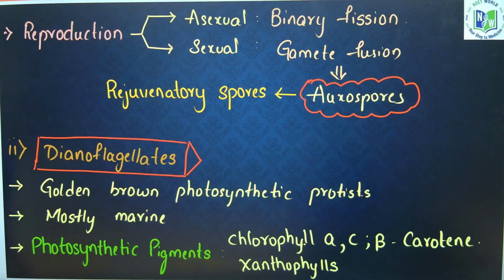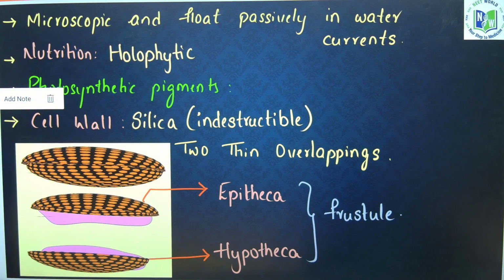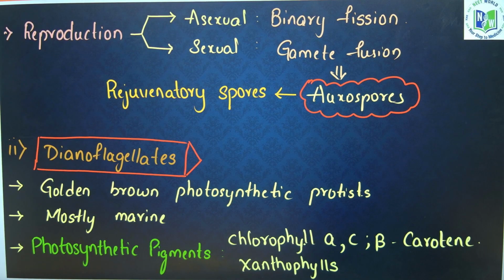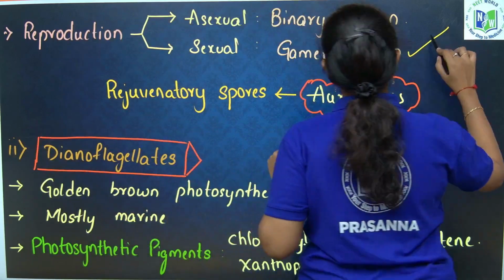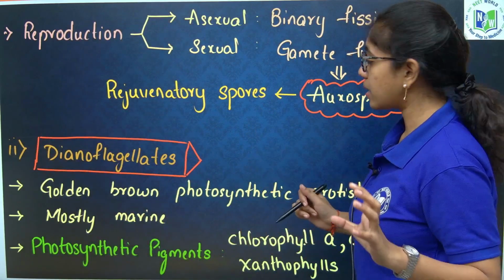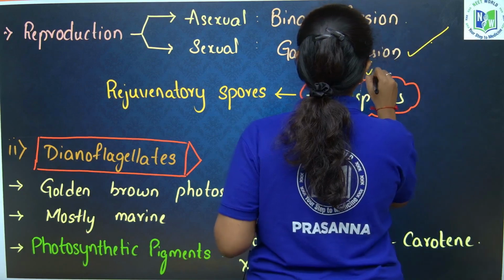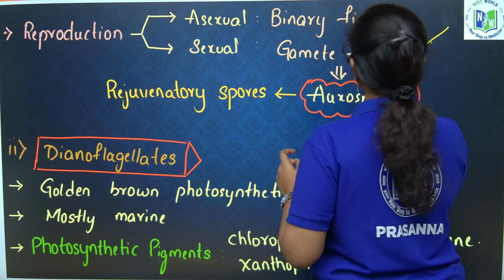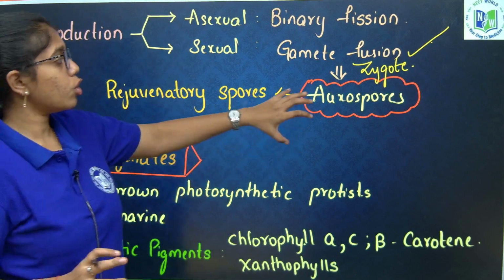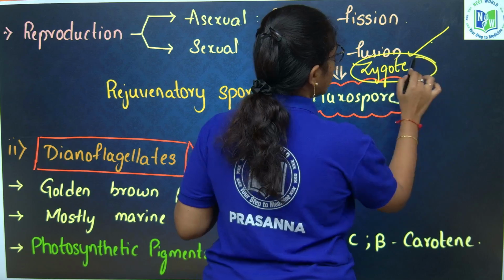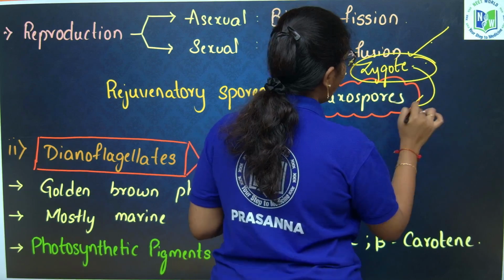Next, if you see reproduction, asexual reproduction we have already discussed. Asexual reproduction is through binary fission, which is also called amitosis, and sexual reproduction is through gametic fusion. After gametic fusion, the zygote is formed. The zygote has a covering over it, which turns it into an auxospore.